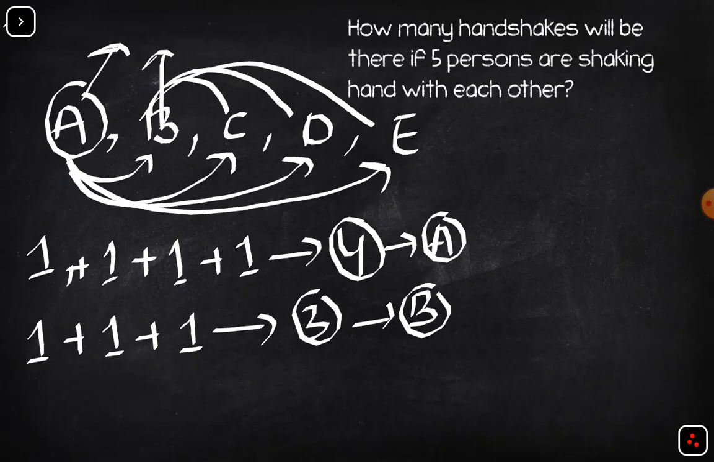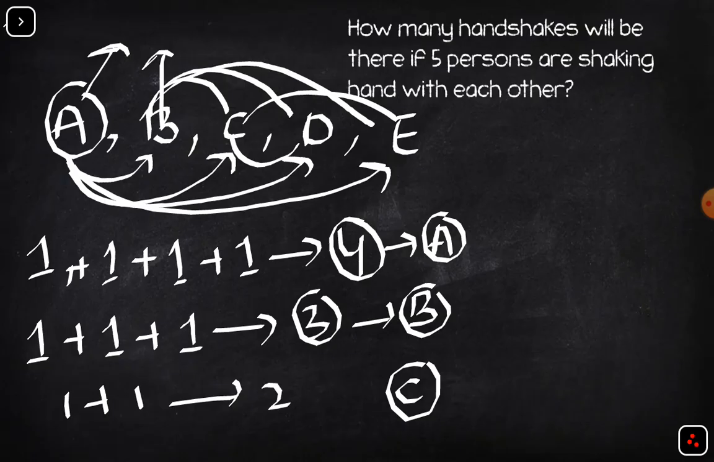Now start taking B also out from the list. There are remaining only C, D and E. Now for C, the number of handshakes will be only 2, C with D and C with E. So for C, the number of handshakes will be 2. And for D and E, there will be the last handshake remaining, that will be done by D and E. D and E together is 1.